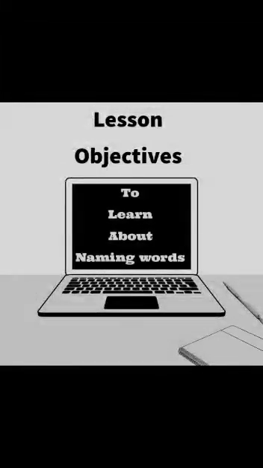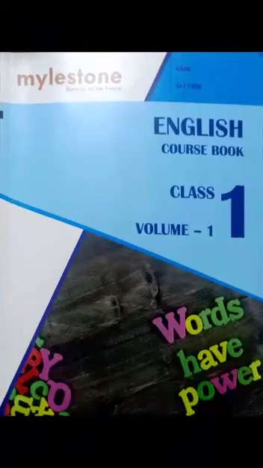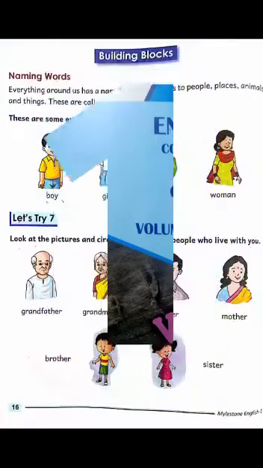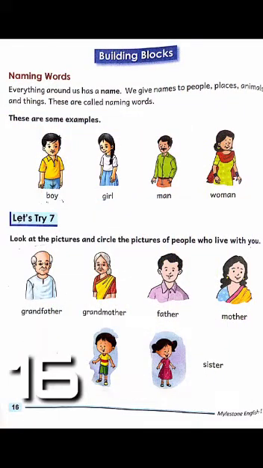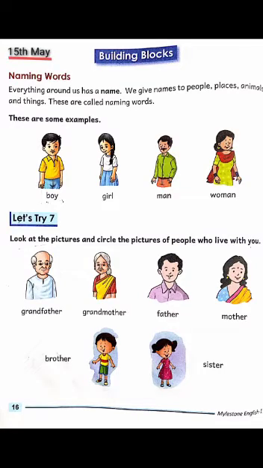This is your English class and today our lesson objective is to learn about naming words. This is your English course book and come on page number 16. Students, write down today's date. Now come to the point, naming words.